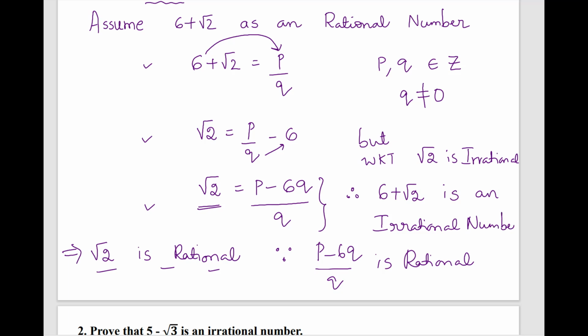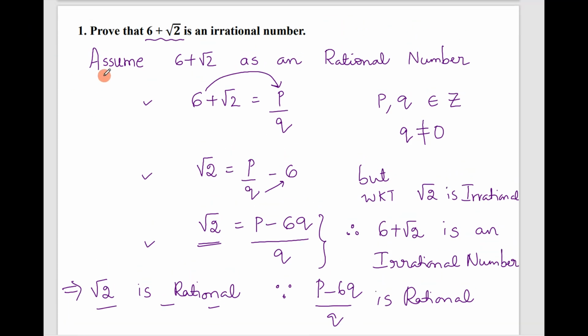Dear students, hopefully you have understood. What is the first step? The first step is to assume the given number as a rational number. Write it in the form of p by q, where p, q belong to Z and q is not equal to 0. You can write a by b instead of p and q also.